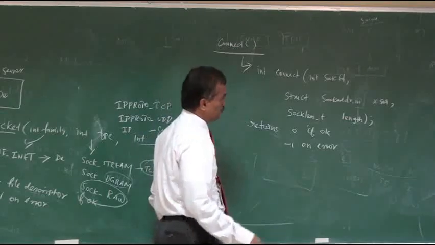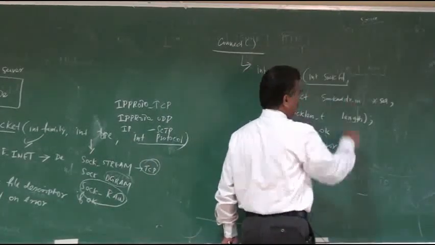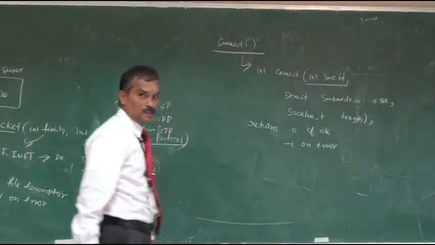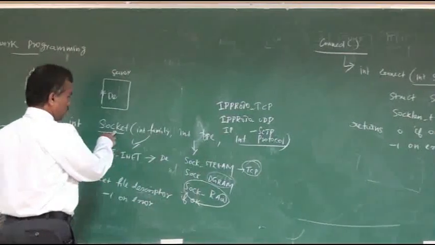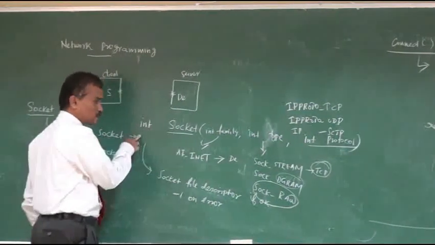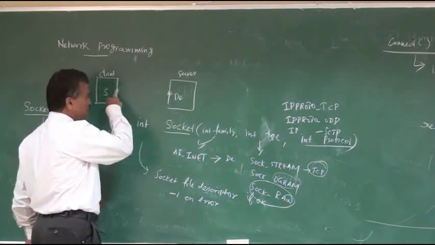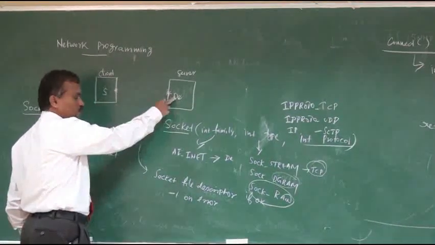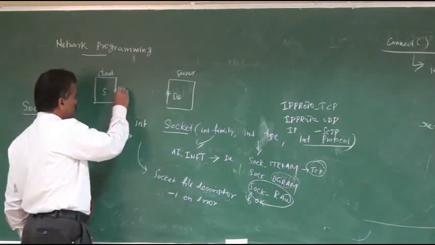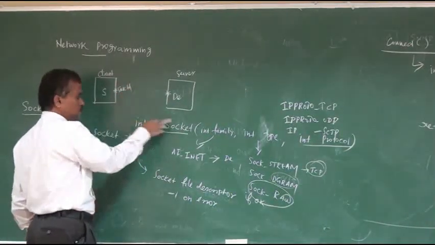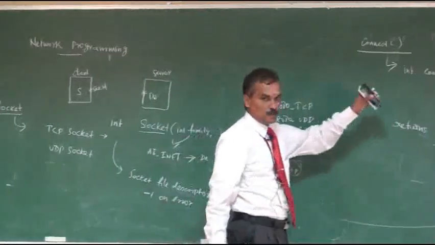What is the first argument? Here it is an integer, the socket file descriptor. The socket file descriptor is nothing but the return value of the socket function. Already I told you that if you want to create a socket, in either server or client, the socket function returns a socket file descriptor. That is the first argument.